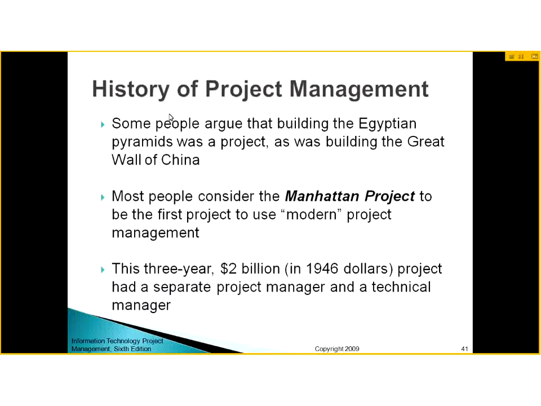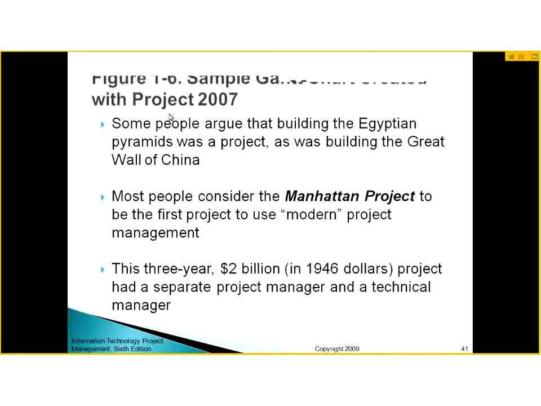Some people argue that building the Egyptian pyramid was a project and was the building of the Great Wall of China. Most people consider the Manhattan Project to be the first project to use modern project management. This 3-year, $2 billion project had a separate project manager and a technical manager.